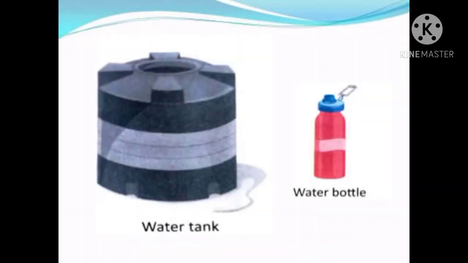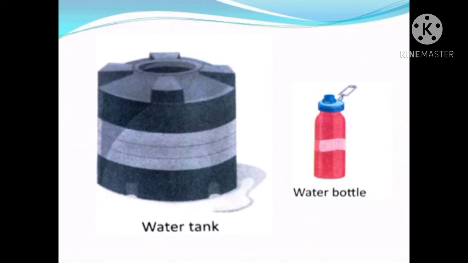The picture here shows a water tank and a water bottle. Can you imagine how much water will be stored in a small water bottle? Of course, it is maybe half a liter or sometimes even 1 liter. So not more than 1 liter itself. But if you imagine the water tank, the minimum is 500 liters or the maximum can go up to 1000 liters.